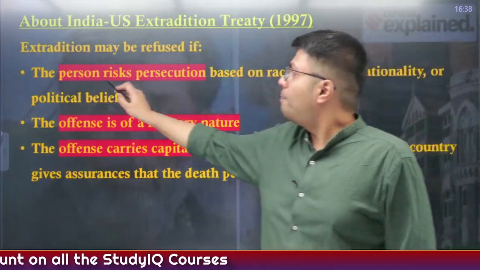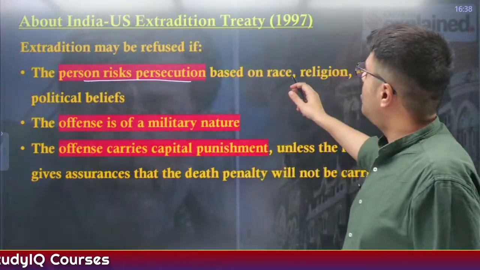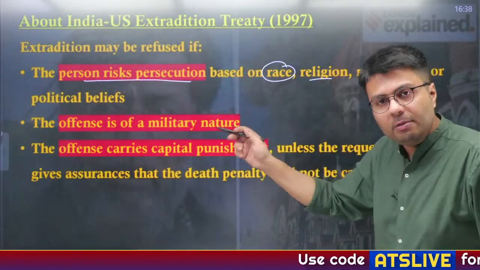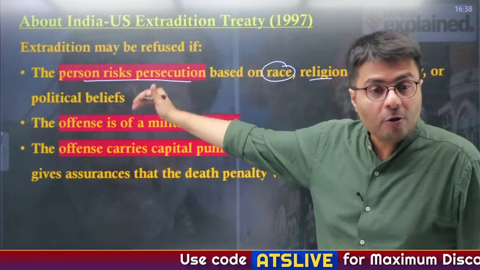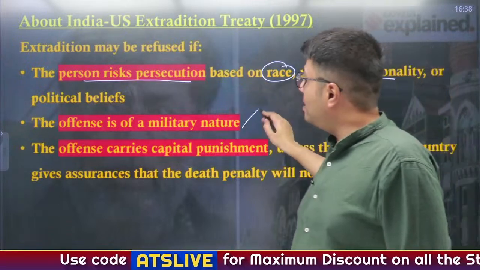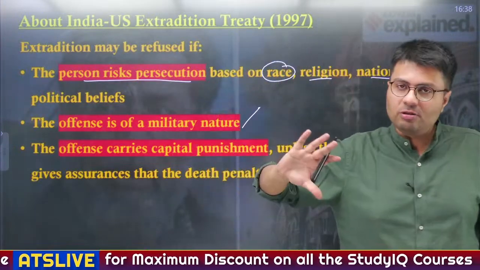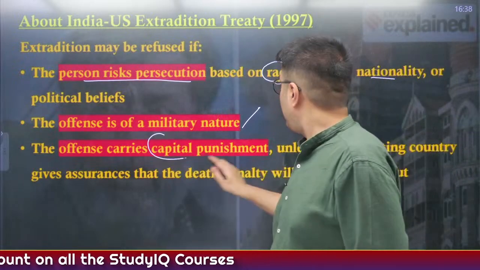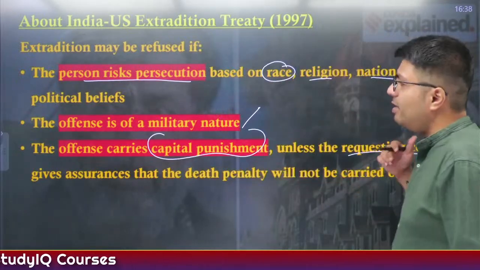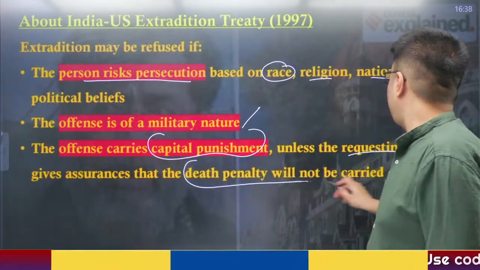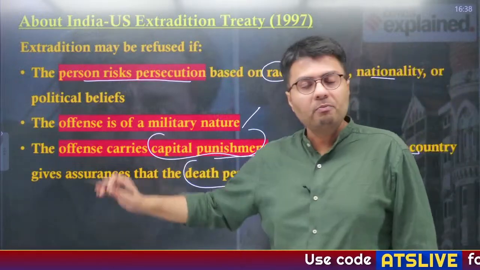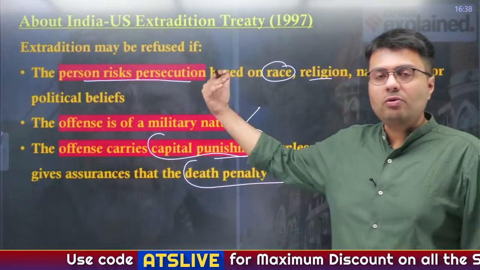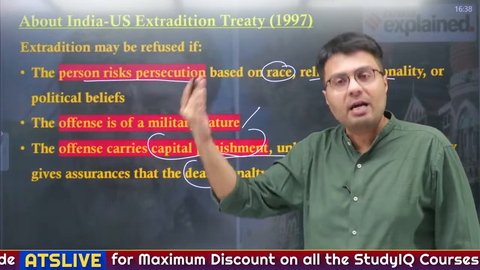Suppose the person feels that he is at risk of being prosecuted solely based on his race, religion, nationality or political belief, then that person might not be extradited. Similarly, offences that are military in nature are generally excluded from the extradition treaty, and for offences that carry capital punishment, unless the requesting country gives assurance that the death penalty will not be carried out, the extradition won't happen, right? So these are the cases which allow either of the countries to refuse extradition. Okay.